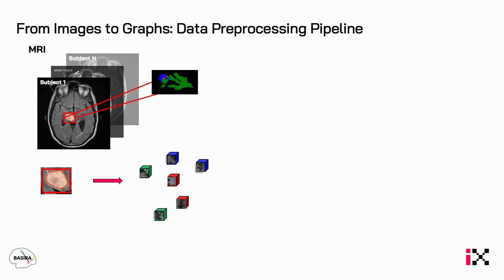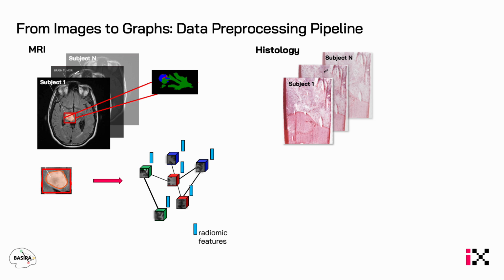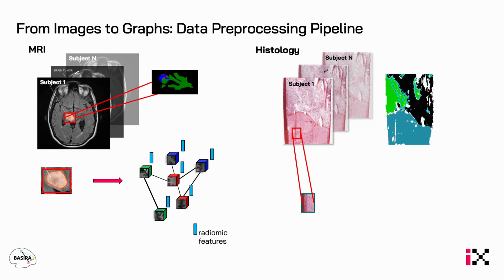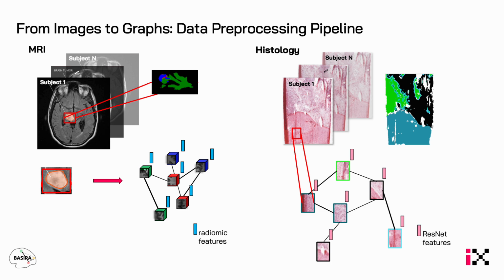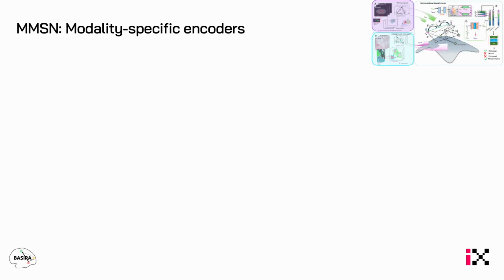By treating each voxel as a node, we form a graph where edges are based on k nearest neighbors. And as for histology, we process the whole slide images by extracting smaller tiles in accordance with the annotated masks. The tiles become nodes in the histology graph with edges defined in a similar spatial manner. Each tile is then passed through a CNN, in our case a ResNet, to obtain high-level feature embeddings.